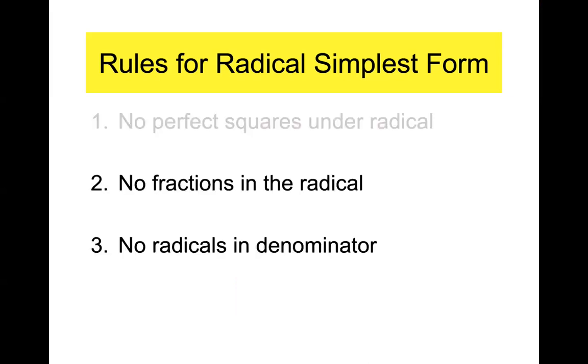The second silly rule, which is no fractions in the square root symbol, you've seen this before as well. So if you have the square root of 3 over the square root of 7, we got to get rid of that fraction, right? The last one is the one that's brand new. Notice the difference between 2 and 3. 2 says that you can't have a fraction inside. 3 says you just can't have a square root symbol if you have a fraction in the denominator. So for the rest of the class, we're going to deal with 2 and 3. We already know how to deal with 1, right? You've been doing it all the time. All right, so we're going to be dealing with 2 and 3.